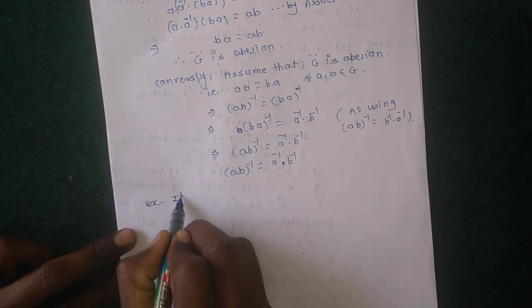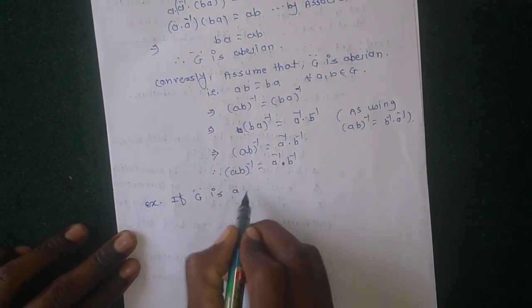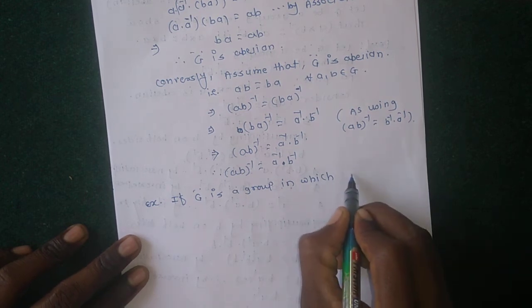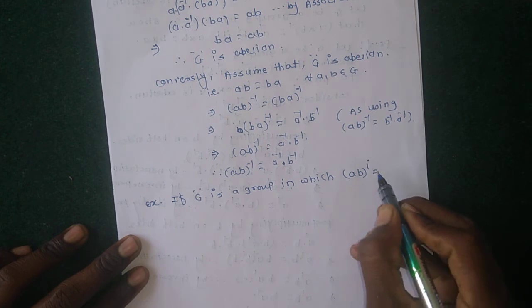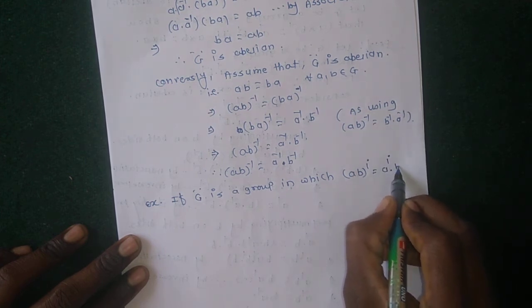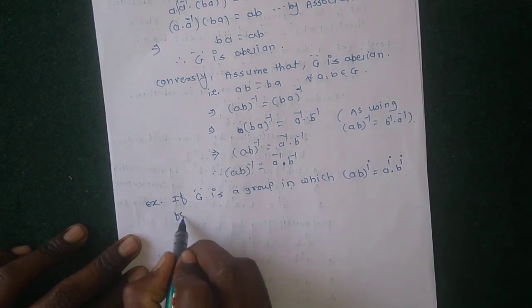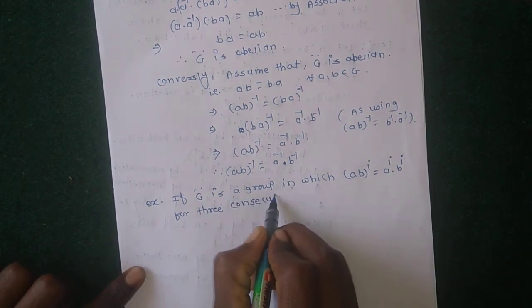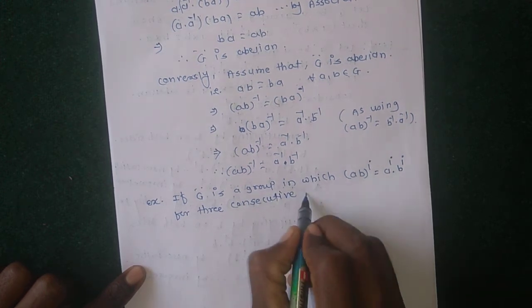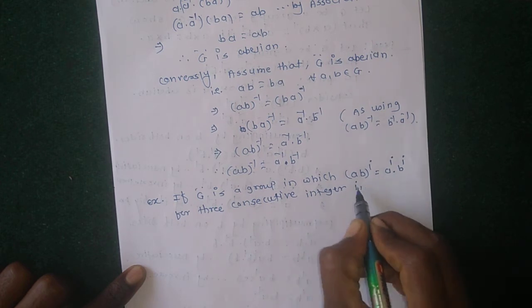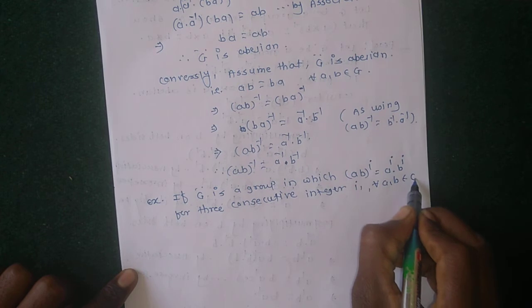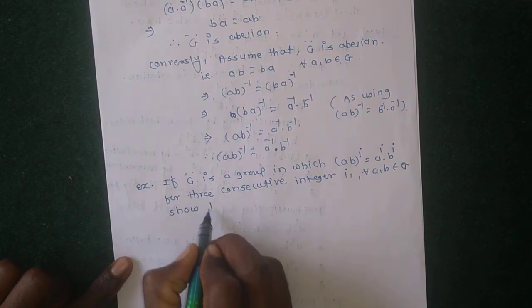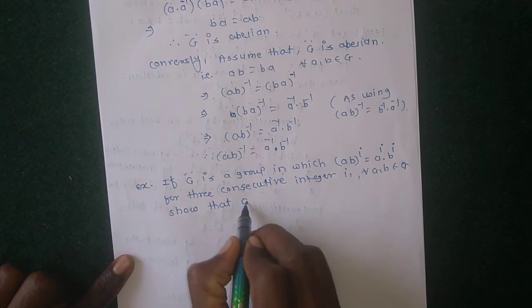Next example is: if G is a group in which AB raised to I equal to A raised to I into B raised to I for three consecutive integers I, for all A, B belongs to G, show that G is abelian.